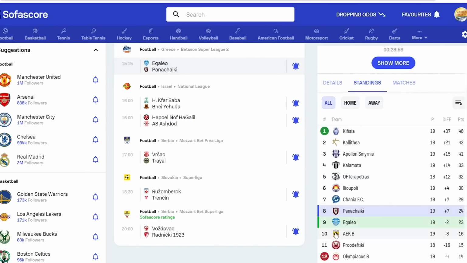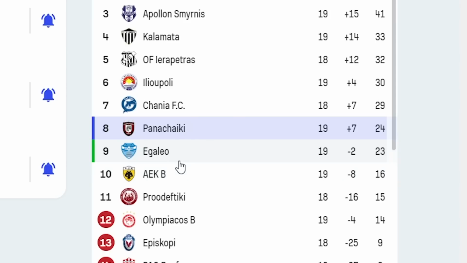Panachilki is position 8. Egaleo is position 9. Panachilki has 24 points, and Egaleo has 23 points. Have you seen that? So in other scenarios, this strategy was also working.